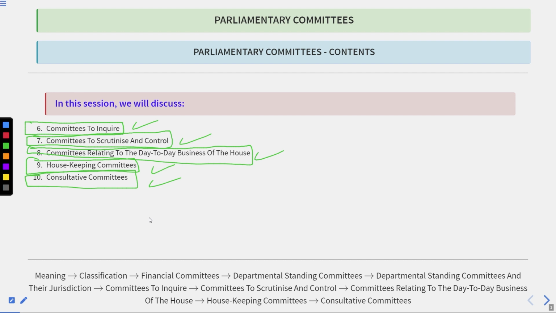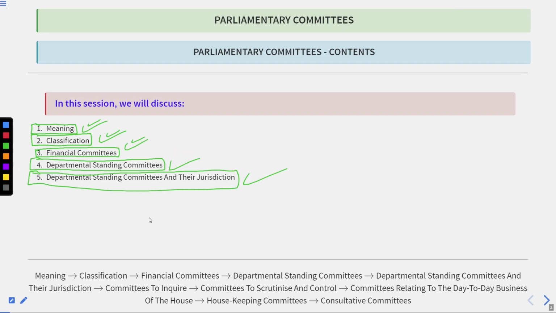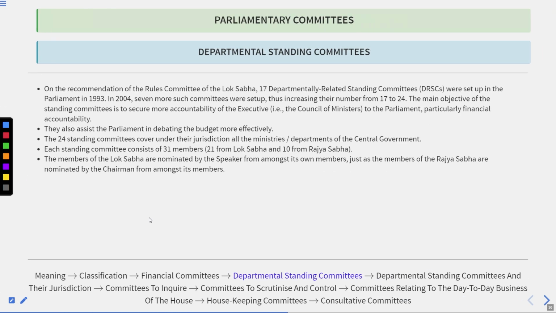So in this lecture, we are going to start with the departmental standing committees. All right. Financial committees we completed in the previous lecture. This lecture is departmental standing committees, DSC, you call it in short. If we talk about the departmental standing committee, the first thing we have to see is from where it was established. On the recommendations of the Rules Committee of the Lok Sabha,